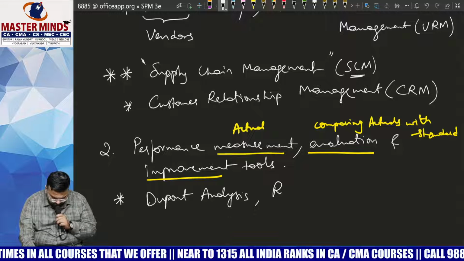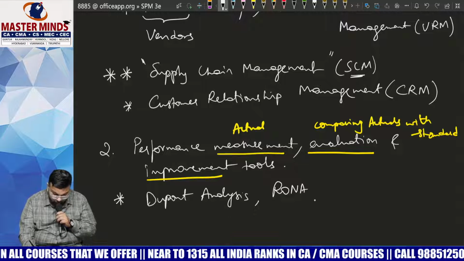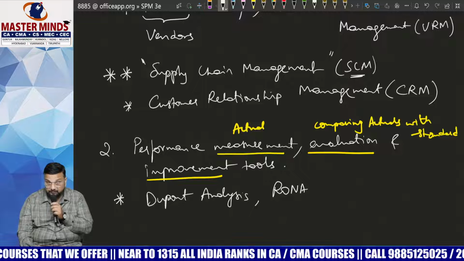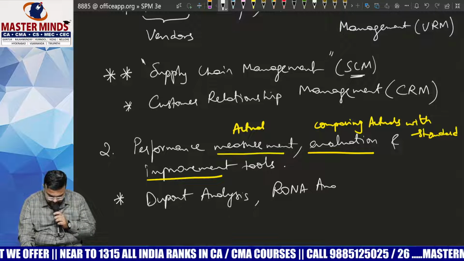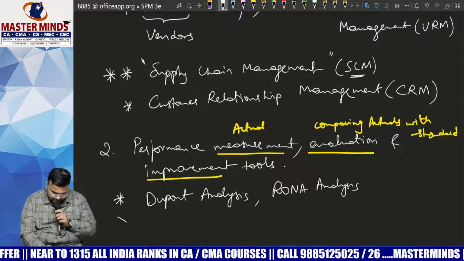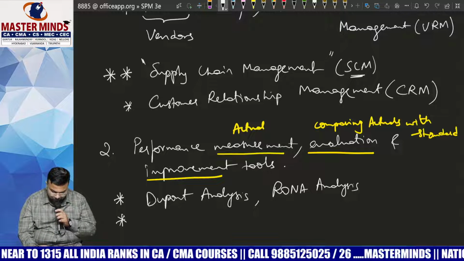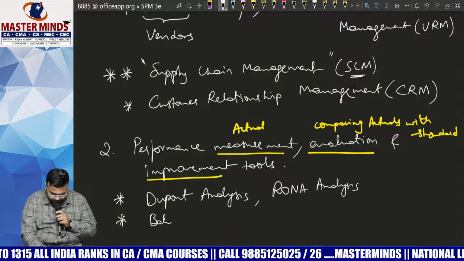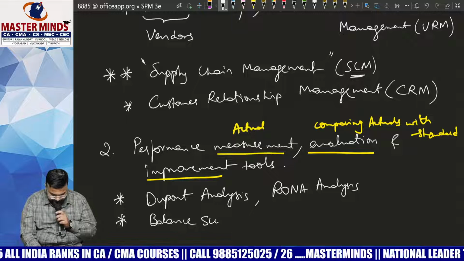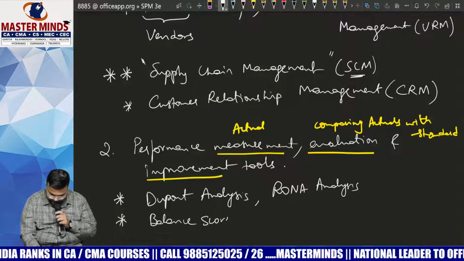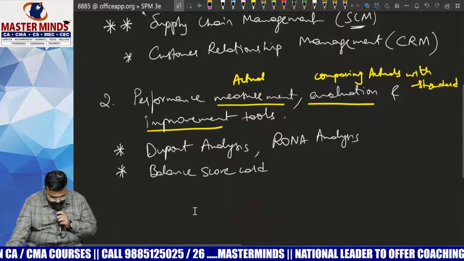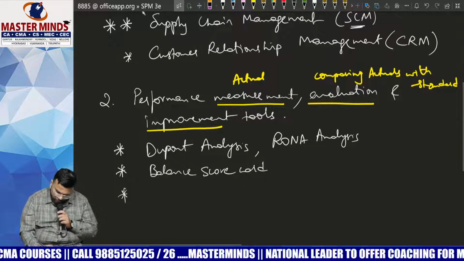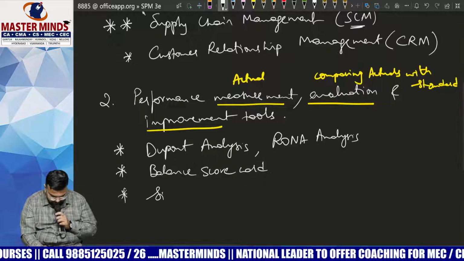Then RONA analysis, nothing but return on net assets analysis. There is one more topic which you are well aware of in your OM now, that is balanced scorecard. There are some topics which are completely new to you, Nana. Six Sigma.